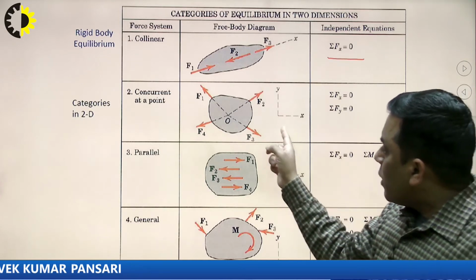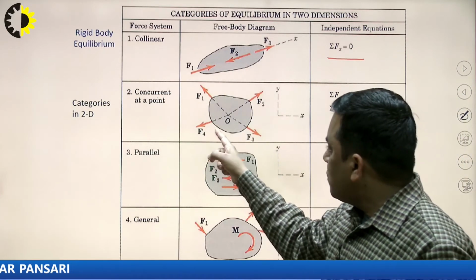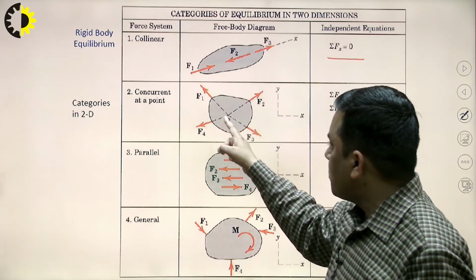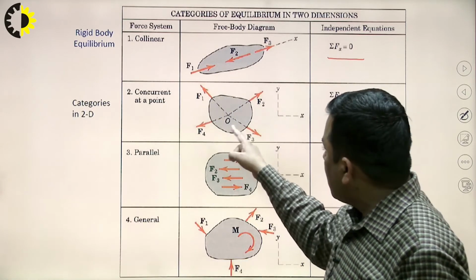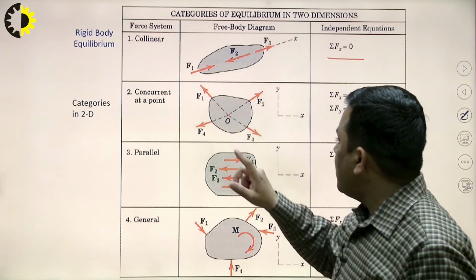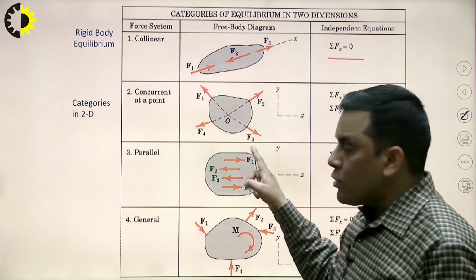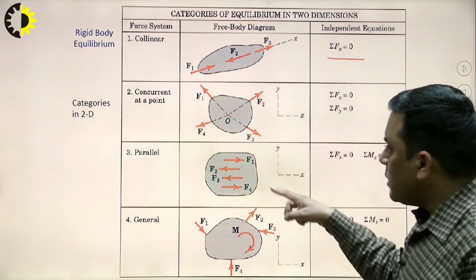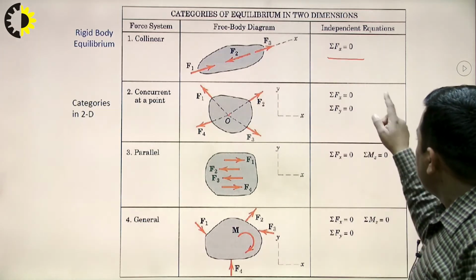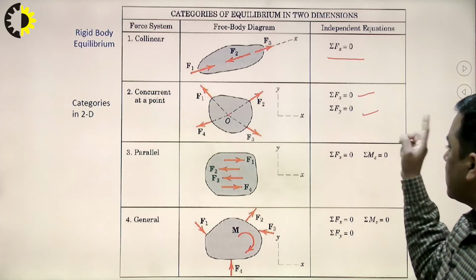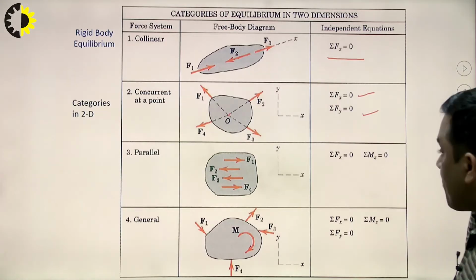But for a concurrent force system, if it is not collinear, here we are observing the force system is concurrent because the line of action of all the forces F1, F2, F3, F4 passes through this point O. So forces are concurrent, but these are not collinear. For defining the equilibrium in a plane, we have to go with two equations, sigma Fx equal to 0 and sigma Fy equal to 0.